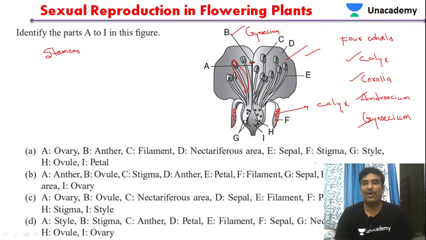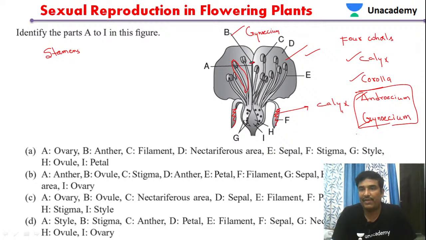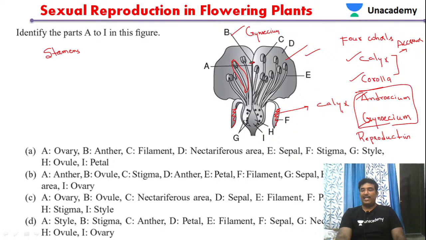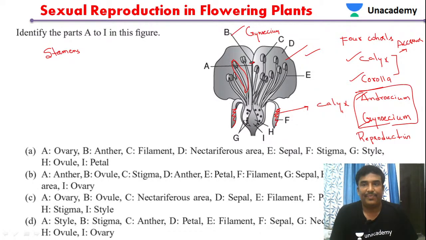Out of these 4 whorls, the androecium and gynoecium are considered the reproductive parts of the flower. Whereas the calyx and corolla are accessory organs, the additional organs. So of the 4 whorls, androecium and gynoecium are considered reproductive organs, whereas the calyx and corolla are considered accessory organs.